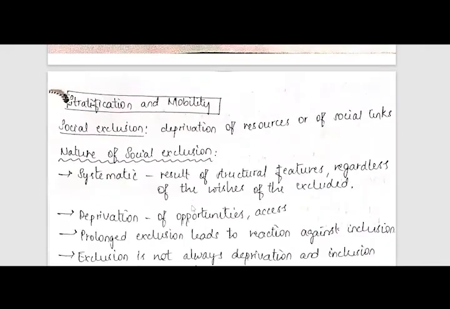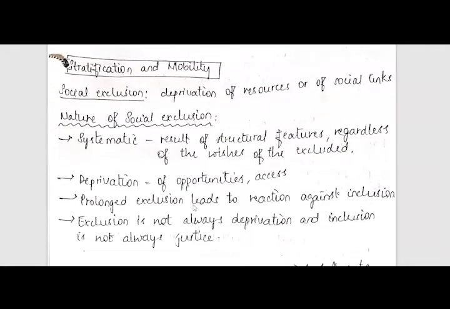Further, in the stratification and mobility chapter, we have the social exclusion concept also, that is deprivation of resources or of social links. This social exclusion stems out of discrimination only. That discrimination is the result of differentiation and inequality. Now, the nature of social exclusion is such that it is systematic. That means it is a result of structural features regardless of the wishes of the excluded.